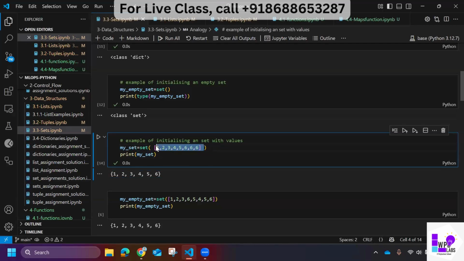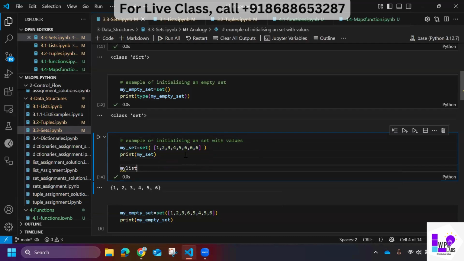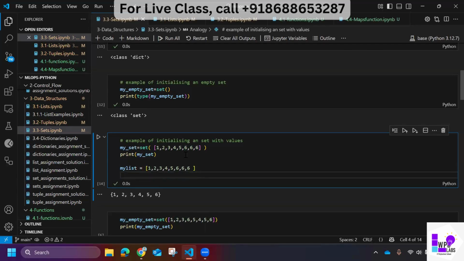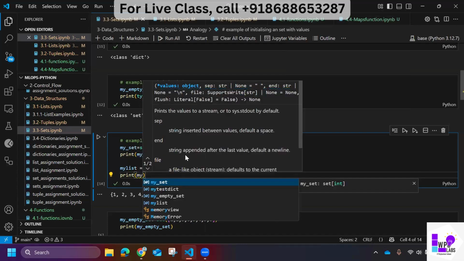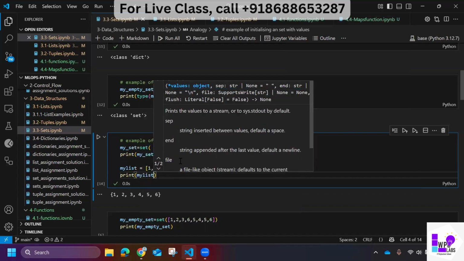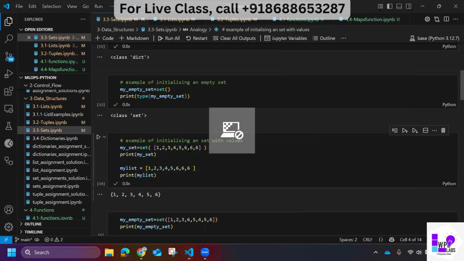But in case it would have been a list, my list, for the same value it would have printed this, right? In this case, the repeated values were not getting printed, right?